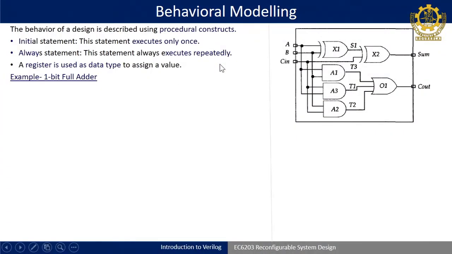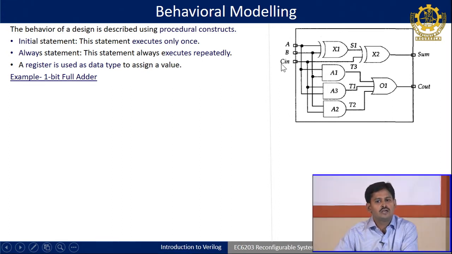So, if you want to initialize certain values for the inputs A, B, C, you can use the initial statement. But if you are designing a full adder, then it has to be defined using an always block, because it has to take A, B, C in as different inputs and always perform the operation and give the corresponding output at sum and C out. Always is a construct of behavioral modeling which executes the loop in a repeated manner.